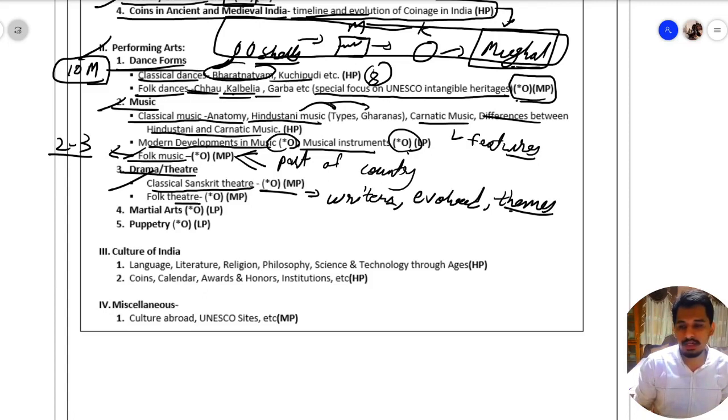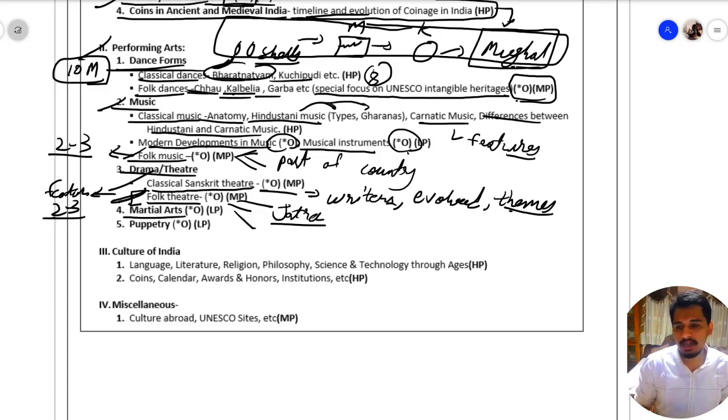Then in folk theatre, you should know which folk theatre is found in which part of the country, like where is Jatra found. Okay, what are the features of Jatra? Should be known to you in 2 to 3 lines. So for various folk theatres, you should know about like this.